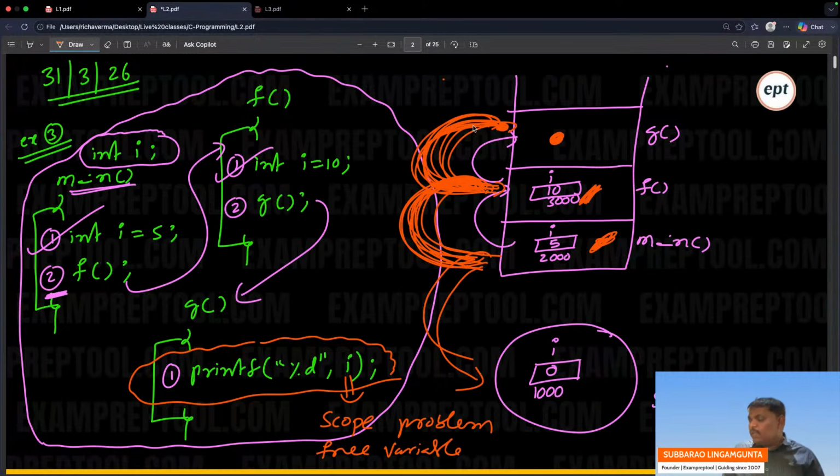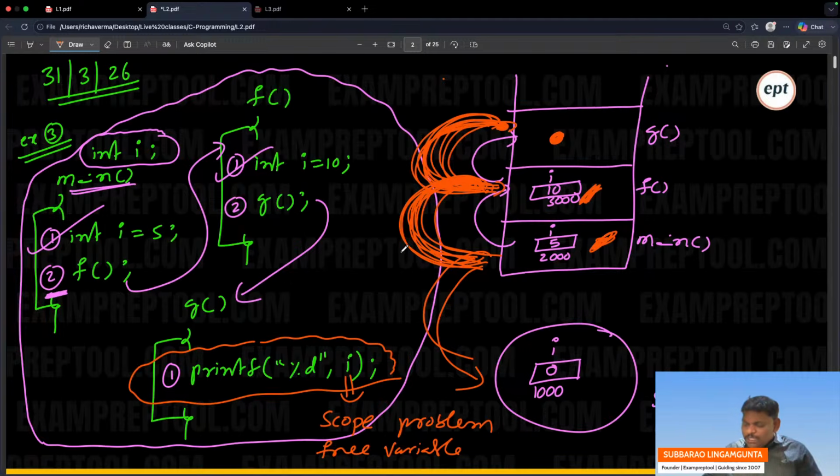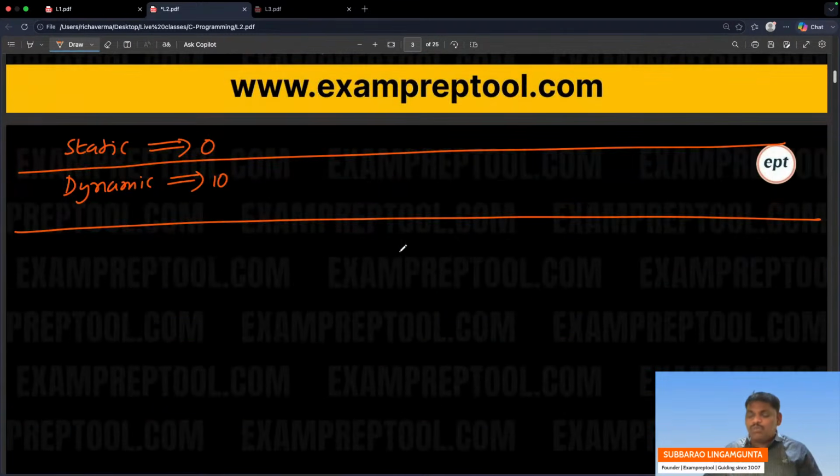In static scoping, compile time itself you are doing it. Compile time itself means very few people are there. We don't have a stack also, only the static area. Whoever is there, use it. So the problem is solved early, right? Early means compile time itself, and less burden will be there. If you solve the problem after some time, in the running time, maybe there is a little headache. Anyhow, for this problem, the static scoping answer is 0 and the dynamic scoping answer is 10.